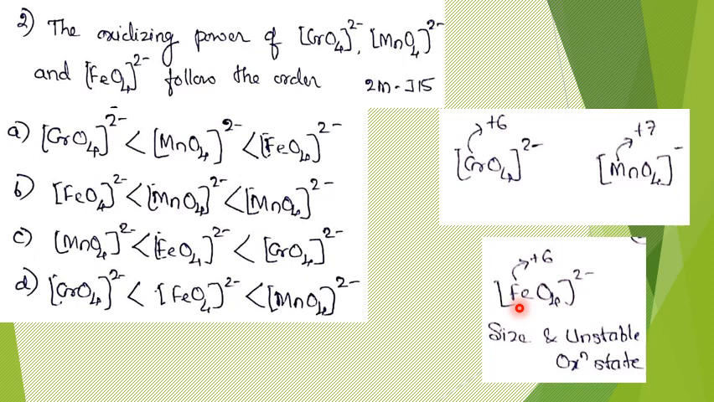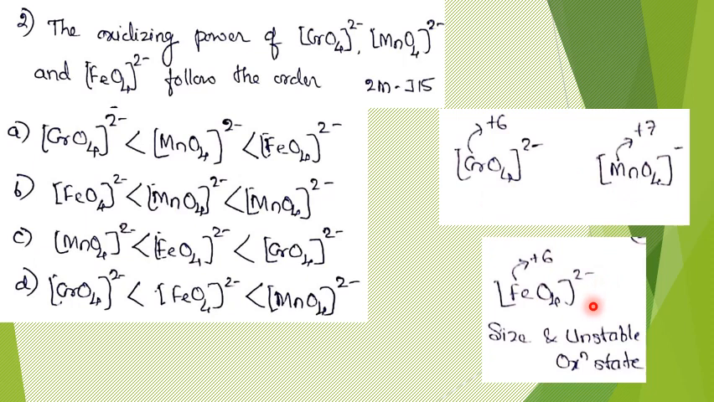In this case, of course, as you go along the period, size decreases, and that factor also matters here. More than that, what I assume is that Fe is in an unstable oxidation state. This matters a lot, and because it is in a highly unstable oxidation state, it can readily accept electrons more than these two species, and therefore this will be the strongest oxidizing agent among these three.